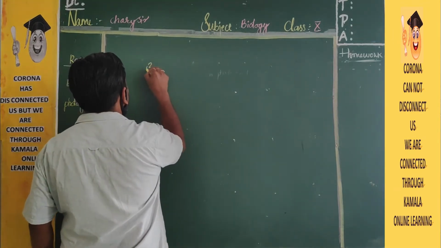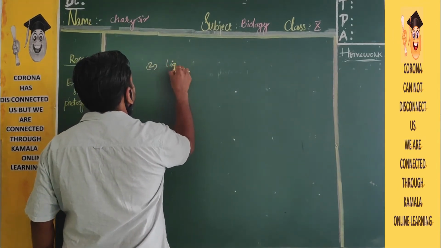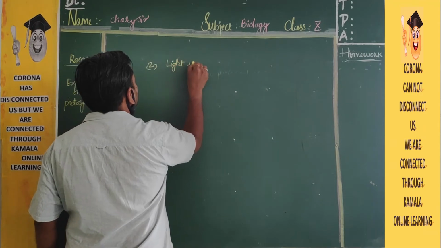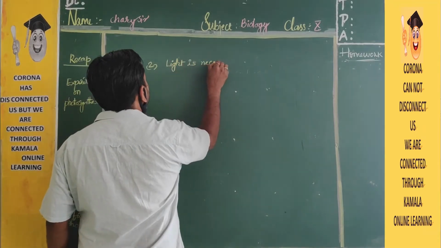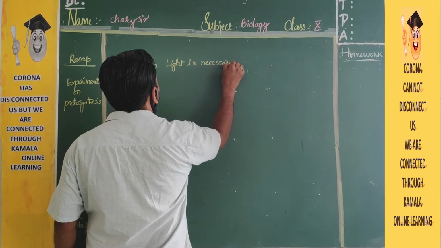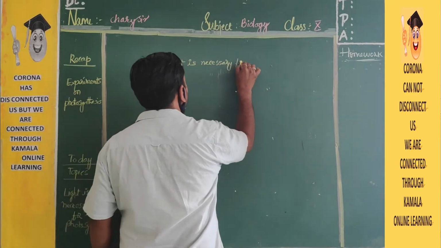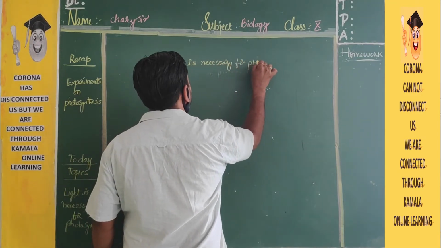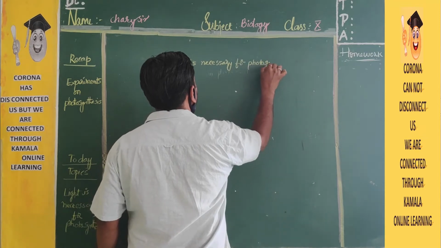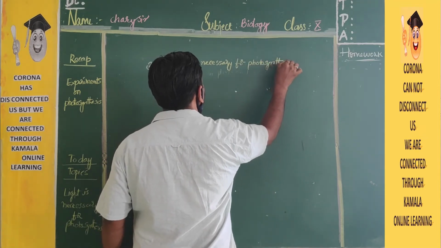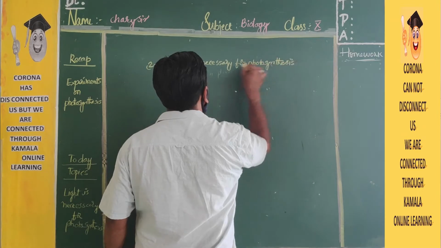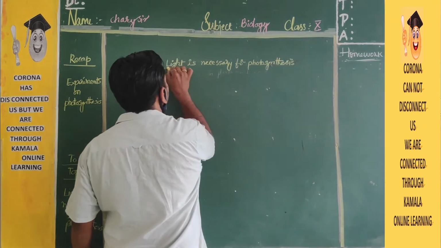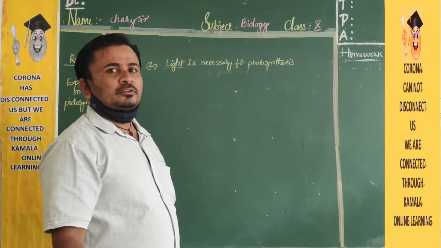The second experiment is: light is necessary for photosynthesis. Light is very important. How is it helpful? I will explain.